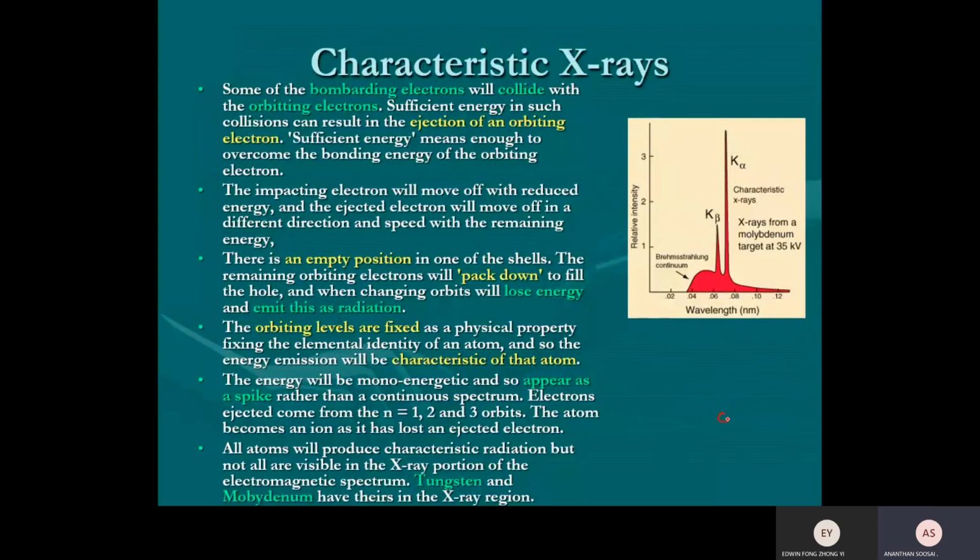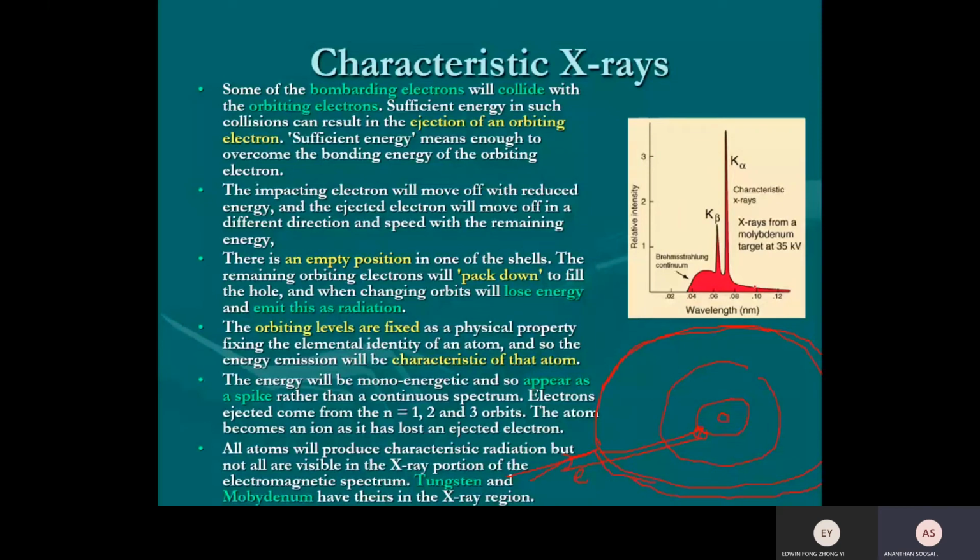You see, this is the nucleus. You have one electron going around here, another electron going around here, another electron here. So when one incoming electron comes in, I think the probability to meet up with the outer shell electron is very small, right? Because it makes a very big orbit. For this electron and that electron to meet up, I think the probability is not that big compared to hitting the inner electron. The inner electron makes a small circumference. I don't know how many times you're going to meet up at the same point here. Many times. So a high chance for the incoming electron to collide with it.